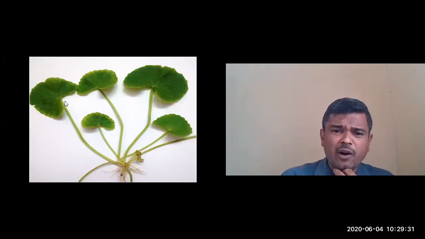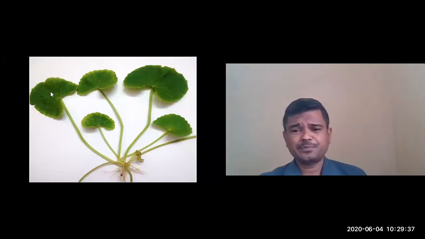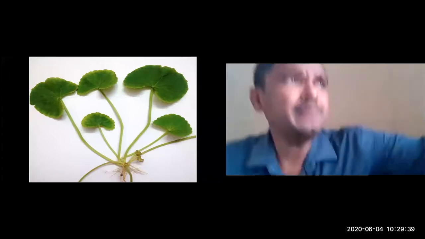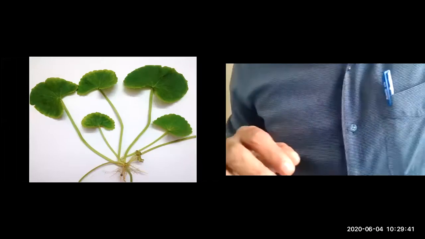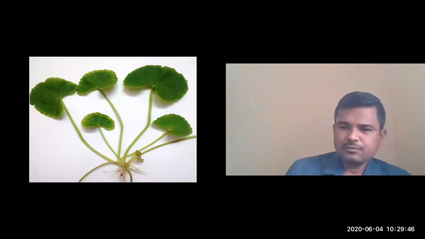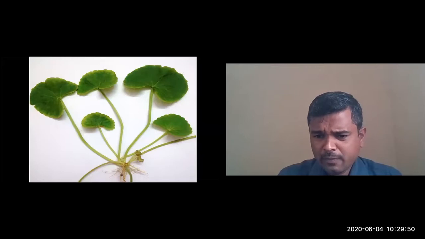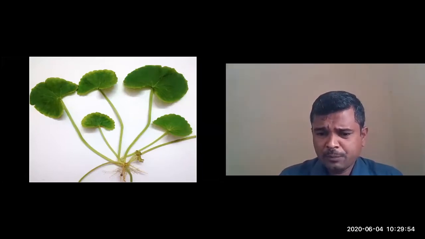Kidney shaped or reniform, and the margin of the lamina is dissected. You can select crenate margin. And here you can observe the inflorescence, clearly you can observe the inflorescence, and the roots.